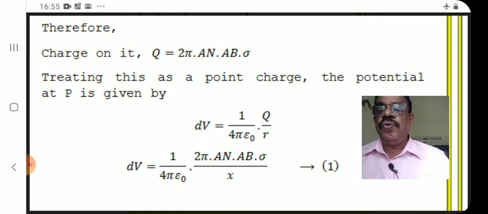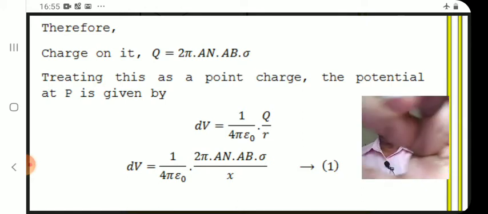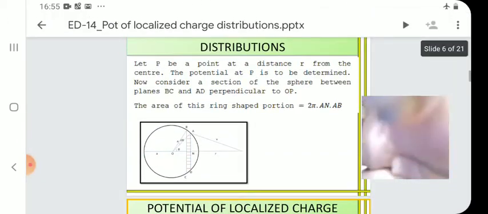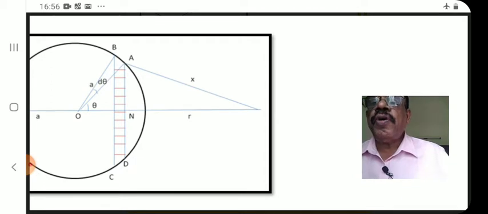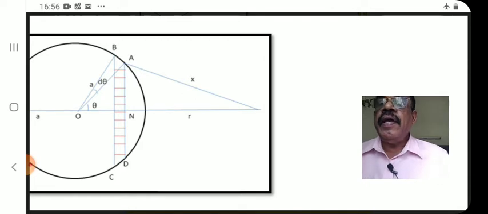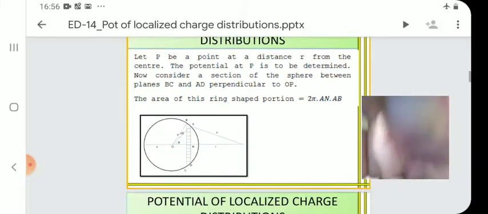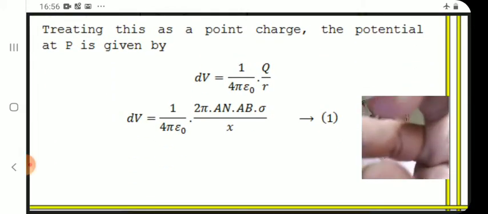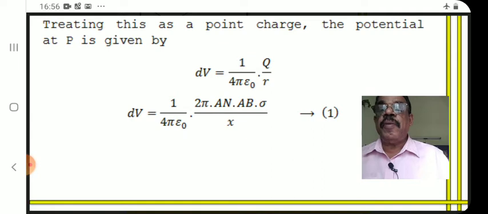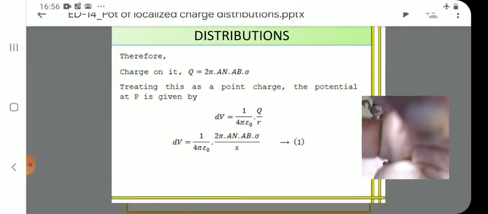That is, dV is equal to 1/4πε0 into 2 pi a AB sigma by x. x is the distance. Look at the figure. From the element AB, the distance to the point is x, not r. R is the distance from the center of the sphere. x is the distance from the element AB to the point P. That is why in the equation we put x. x is the distance to P from the element AB. That is equation number 1, dV.